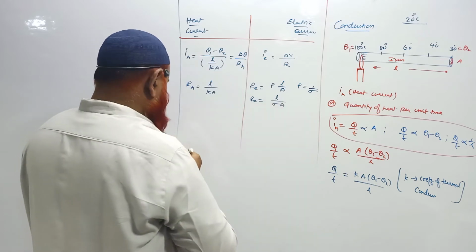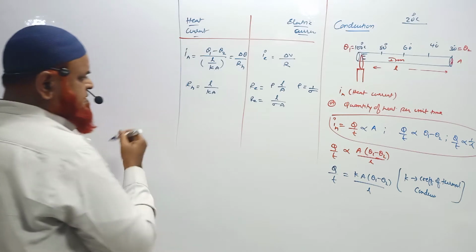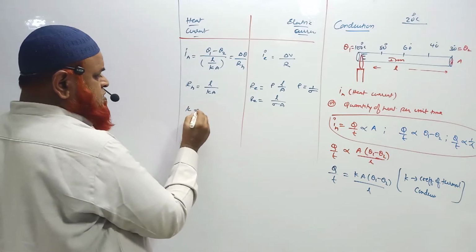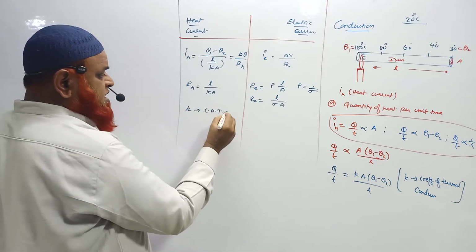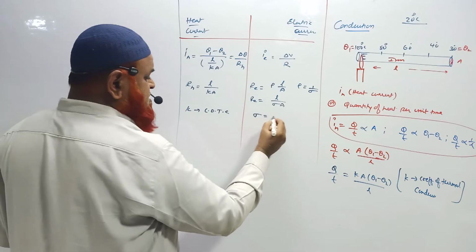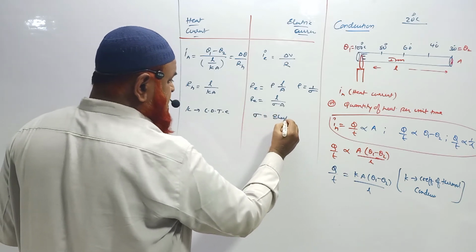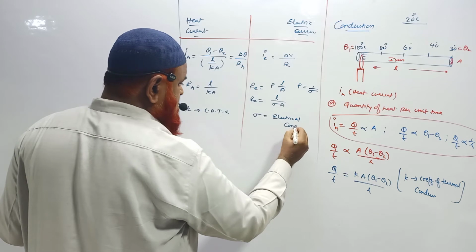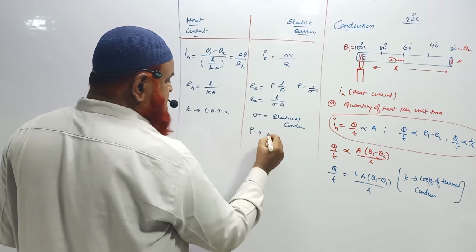Okay. So there are a lot of similarities we can say here, where K is the coefficient of thermal conductivity, whereas sigma is the electrical conductivity, and rho is called resistivity.